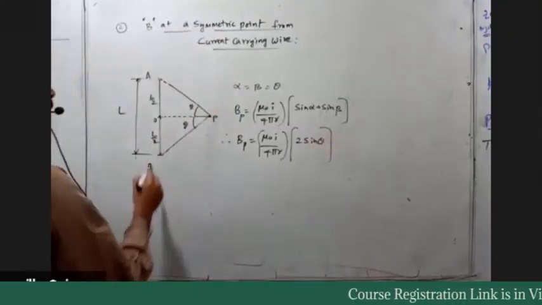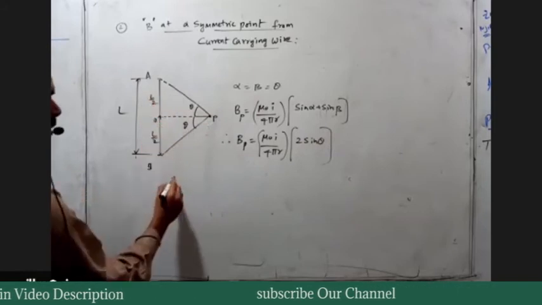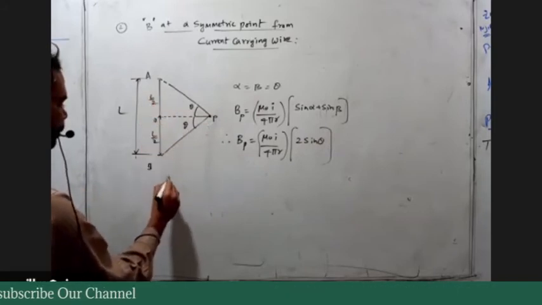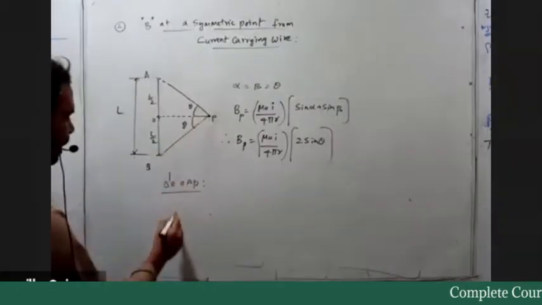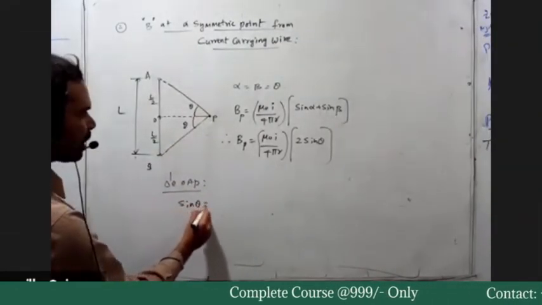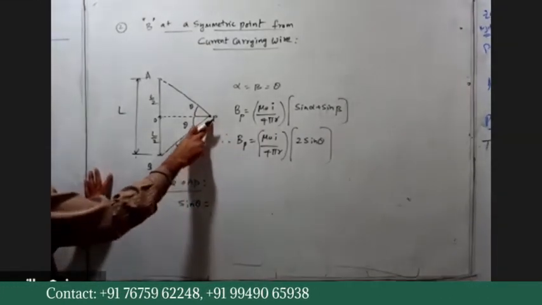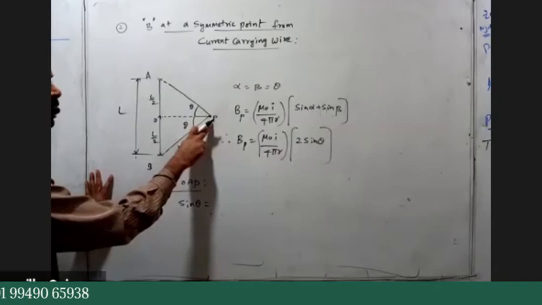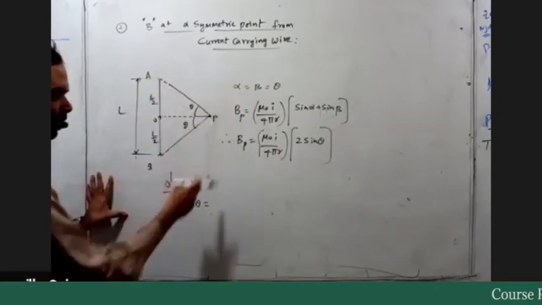Now I consider this triangle OAP. From triangle OAP, I can calculate sin theta, because point P is a symmetric point, making an equal angle to either end of the current carrying conductor.